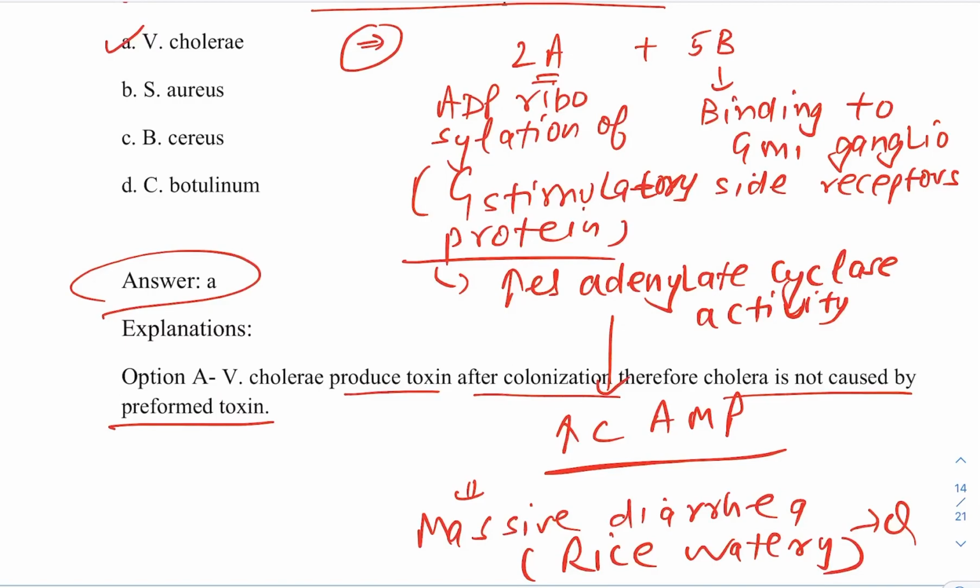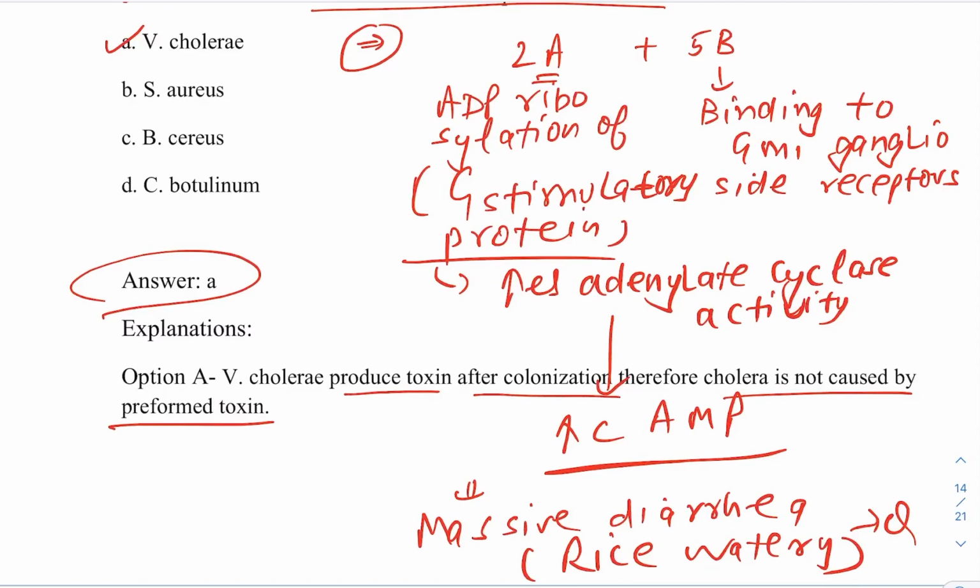It forms after colonization, and it is made of two components, 1A and 5B. I have just told you the mechanism: how it binds, and that G stimulatory protein is involved, with an increase in cyclic AMP, which causes massive diarrhea. What type? Rice watery, which mimics arsenic metal poisoning.